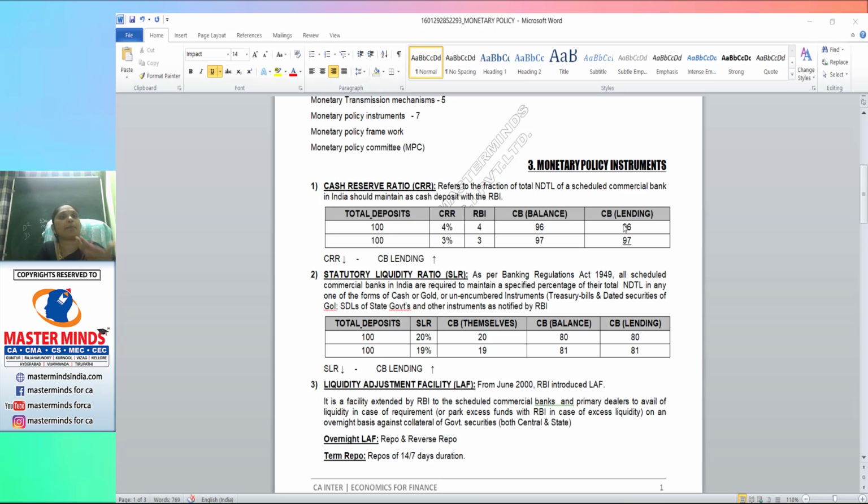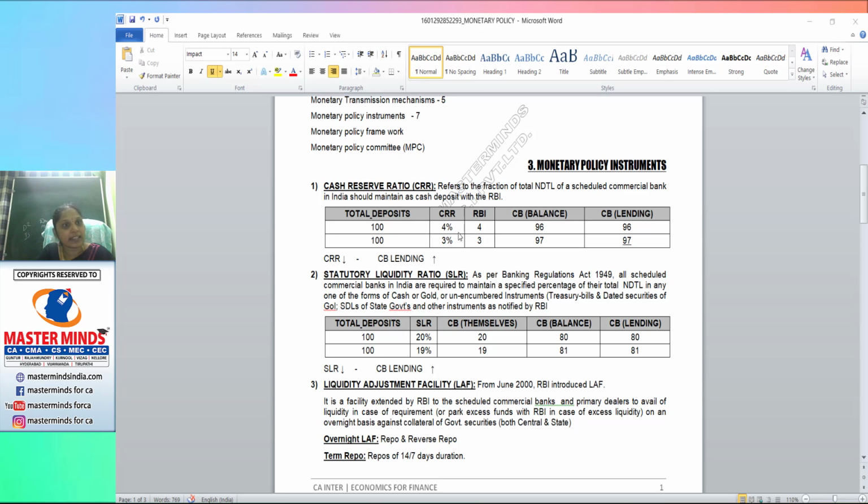We have to increase the money supply, investments, employment, aggregate demand, economic growth, and liquidity. Let us look at what the central bank is going to perform.